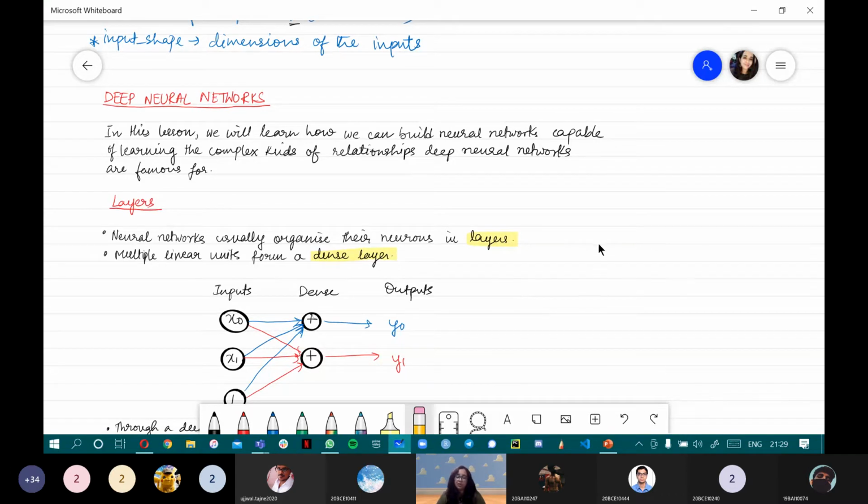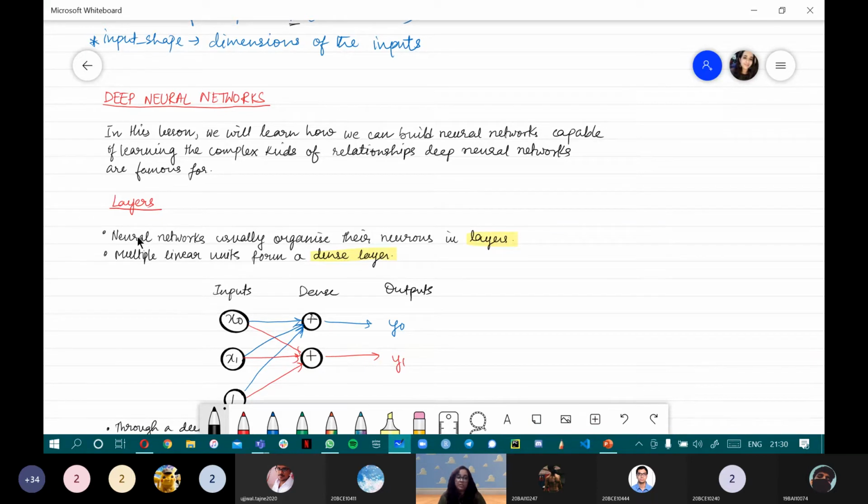But as we saw, we can get only one linear model at a time. We don't just want one linear model, we want multiple linear models to work together. What do we do in that case? We use the concept of layers. Layers are nothing but multiple linear models working together.